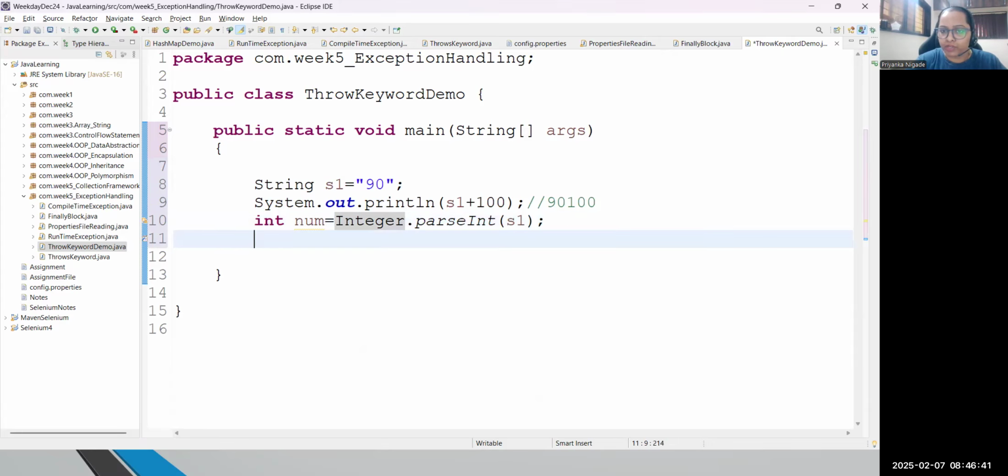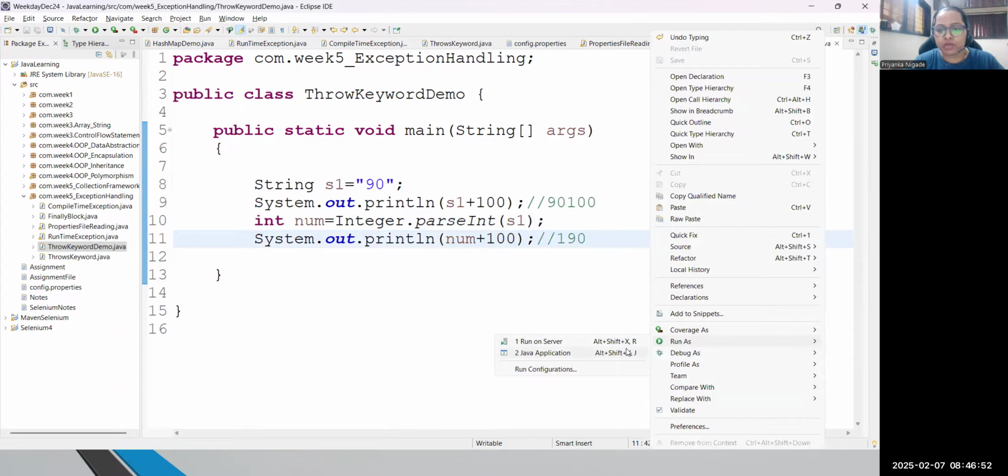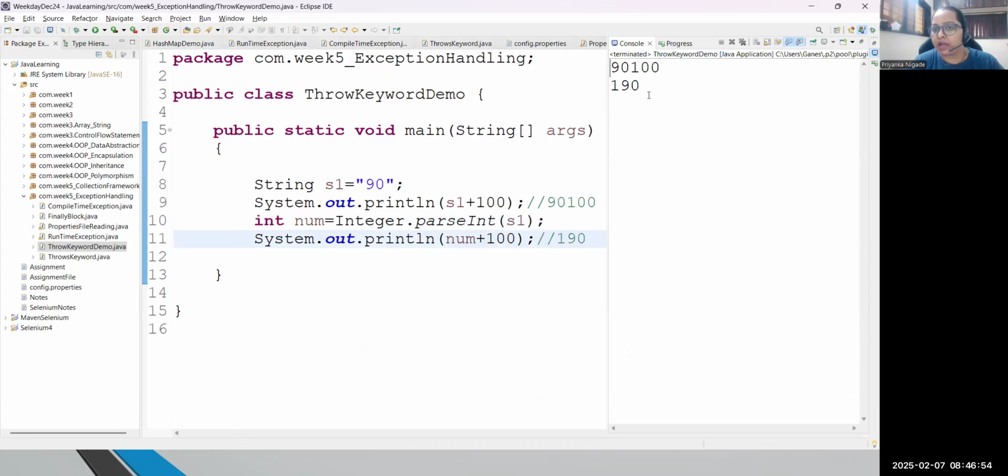And then you will see the result, which is an integer number. Great. Now, when you have that number, you can just perform addition again. And this time you will see the result 190. So we know that. This is how we can do typecasting and you will be able to see the appropriate result. Great. But this parseInt method will only work if the number is convertible.